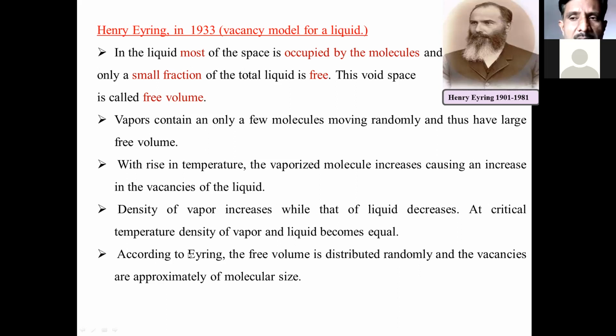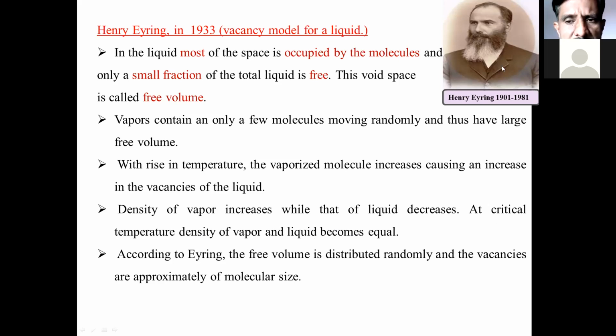What is meant by critical temperature? The critical temperature is the temperature at which the density of vapor and the density of liquid become equal. When both densities become equal, that temperature is called the critical temperature.